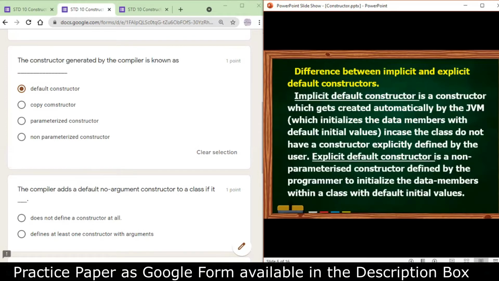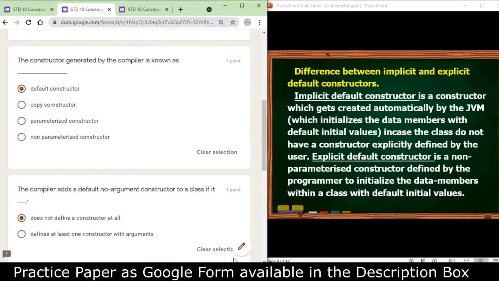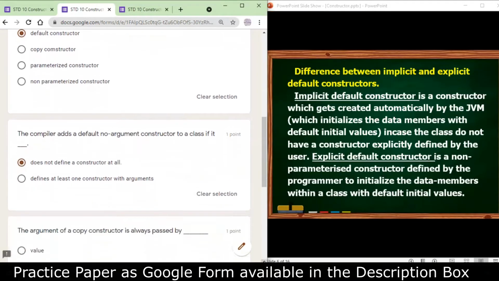Another is the implicit default constructor that is provided by the compiler if the class does not have a constructor. Both are called my default constructors. The compiler adds a default constructor to a class if it does not define a constructor at all. So this is my correct answer.